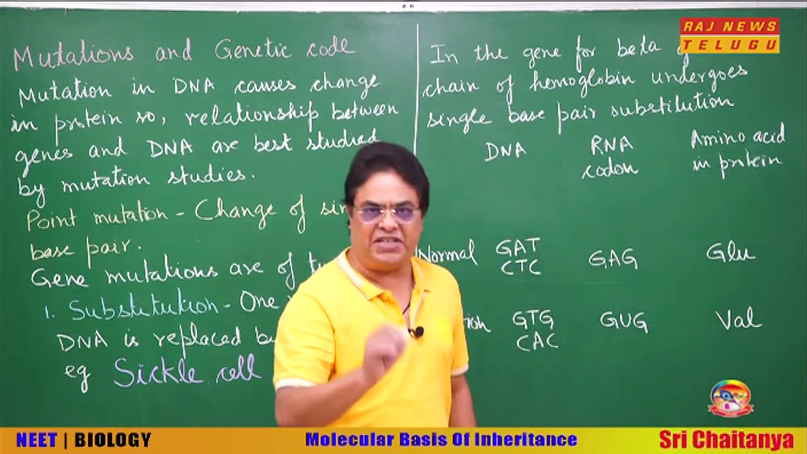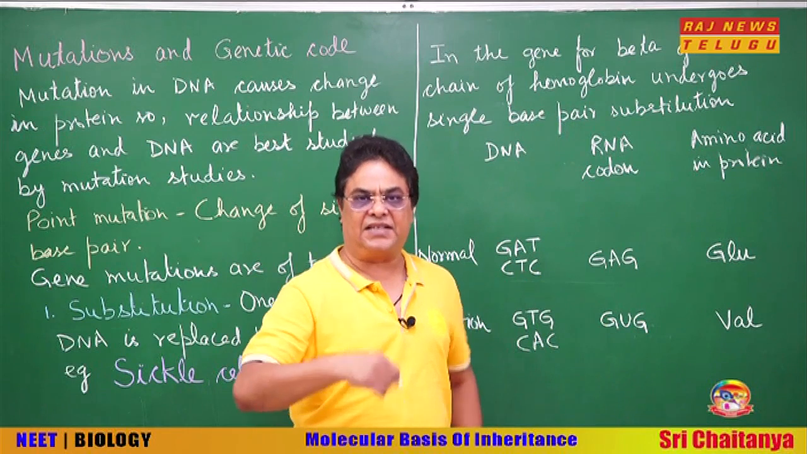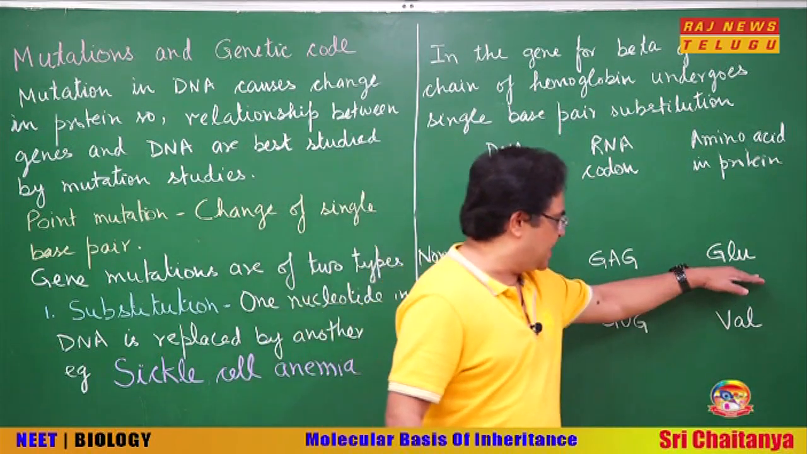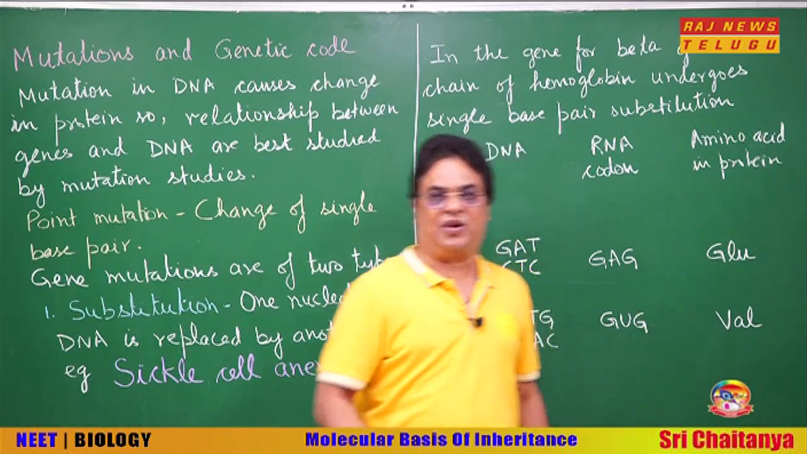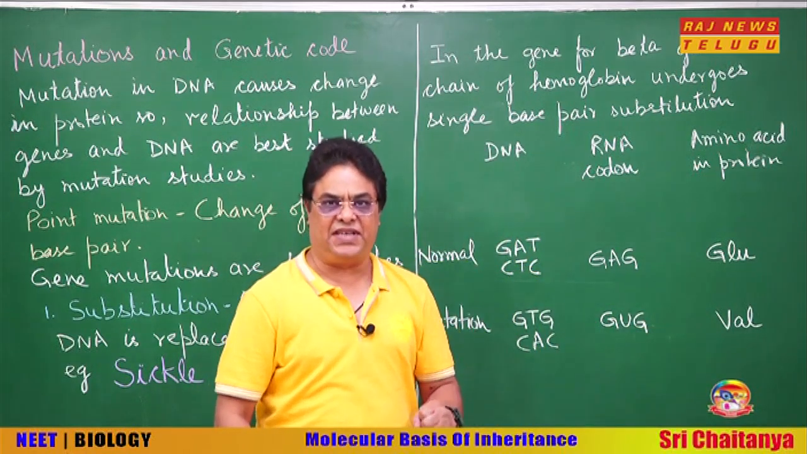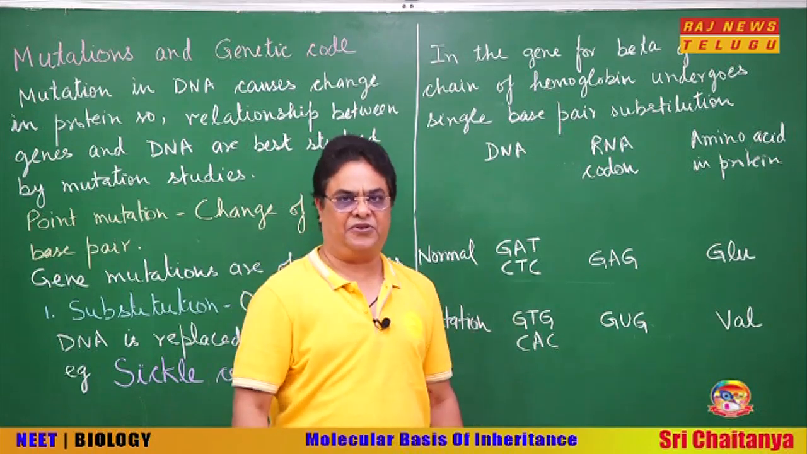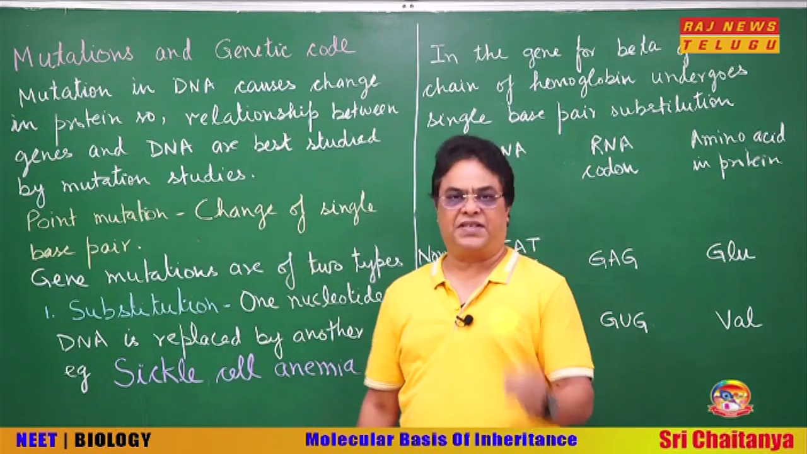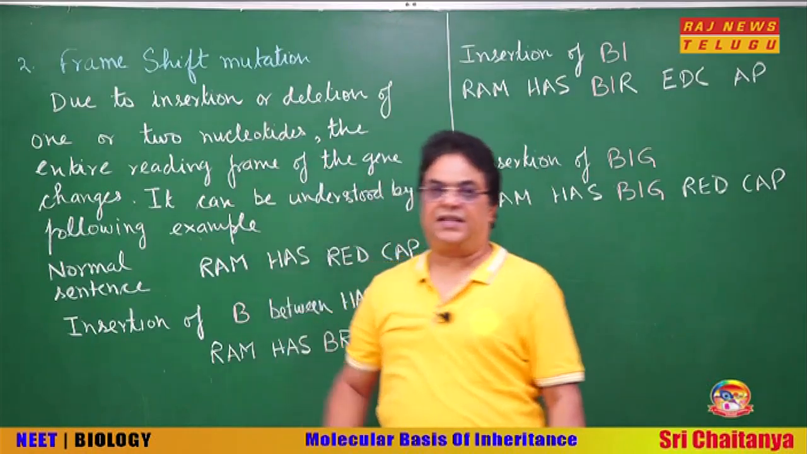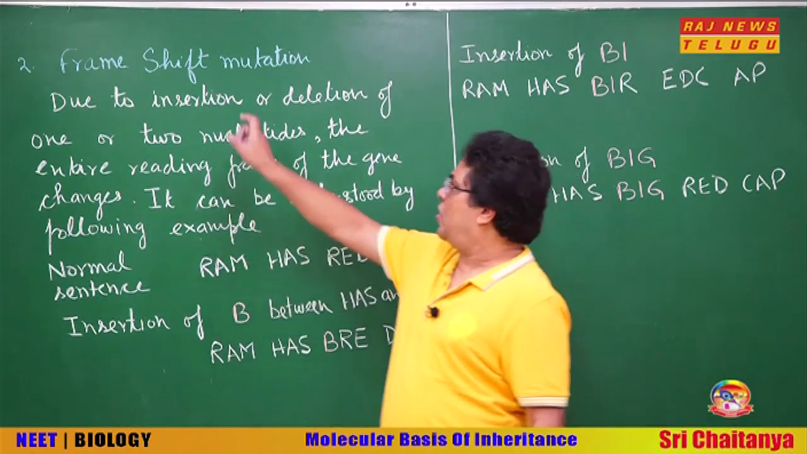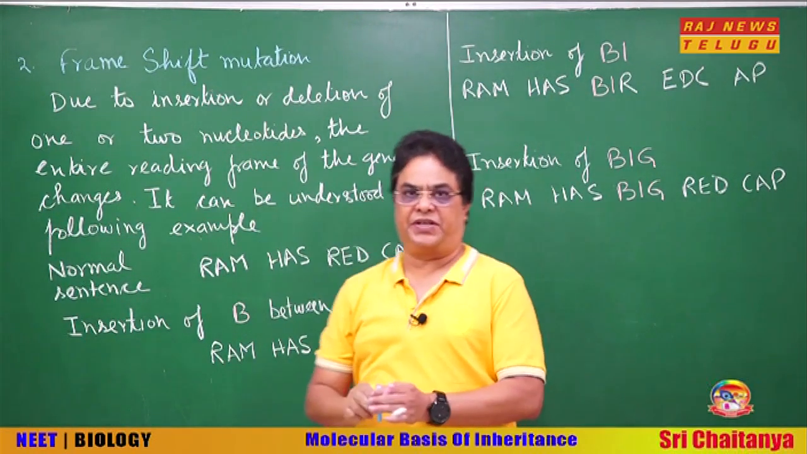So, in the beta chain of hemoglobin, at the 6th position, glutamic acid is replaced by valine, and this valine causes sickling of the RBC and many other problems that you have already studied. Okay. So, this is a good example of substitution mutation. Let us see another type of gene mutations called frameshift mutation.